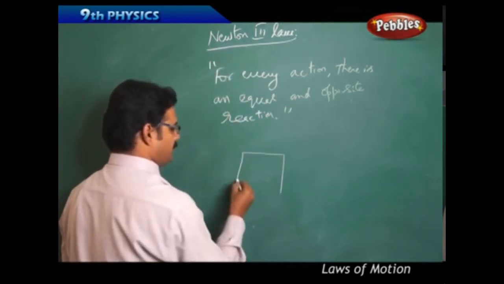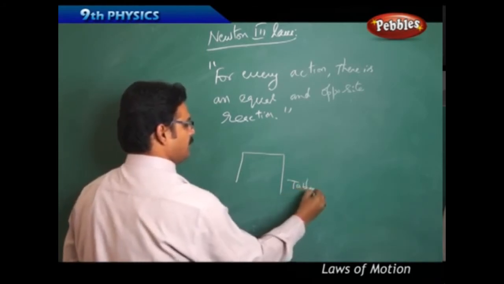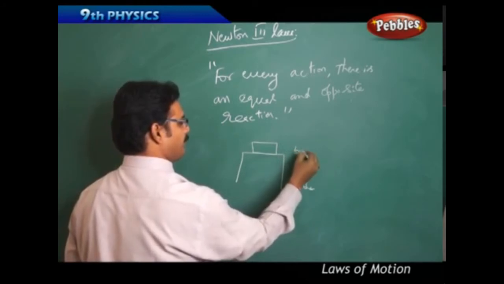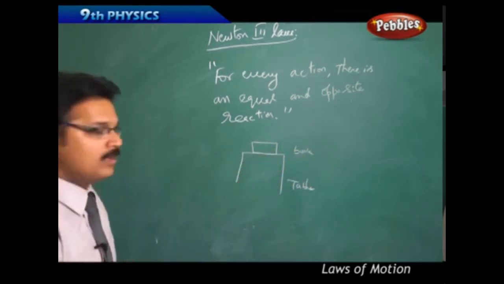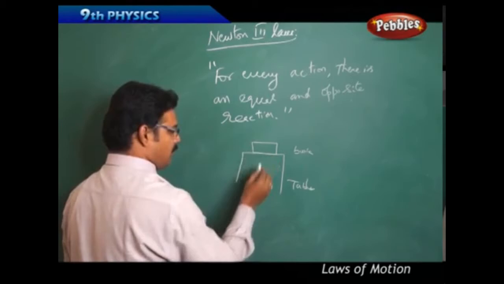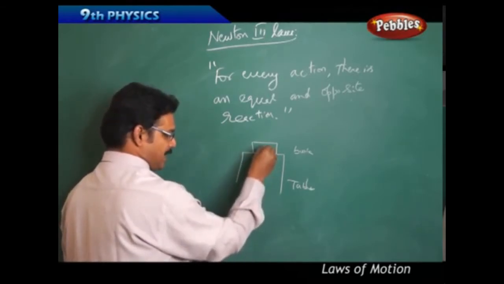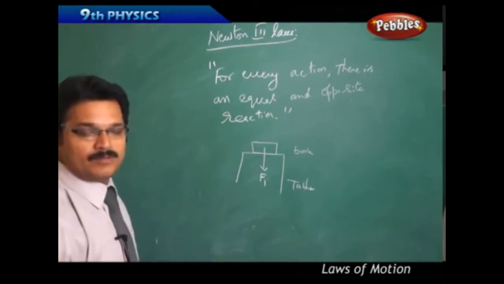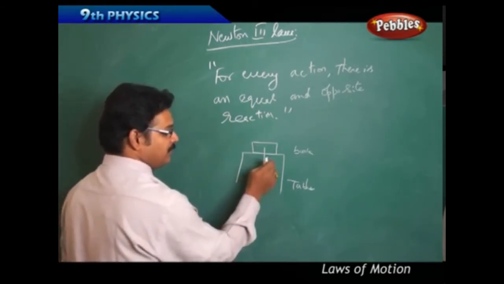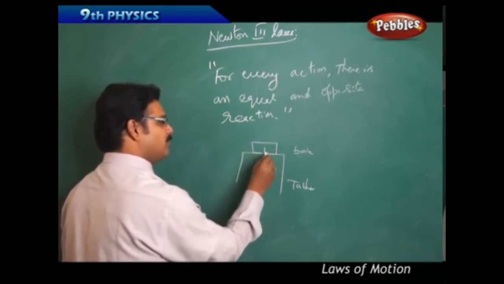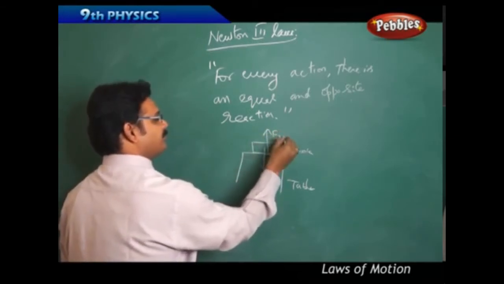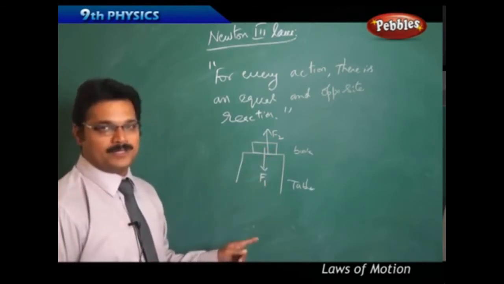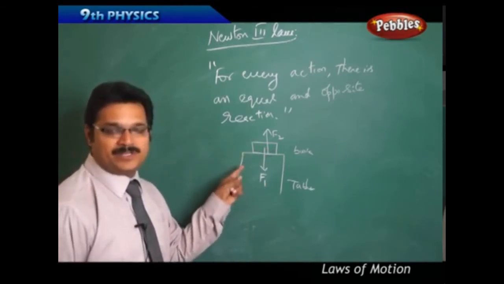Suppose there is a table and on the table there is a book placed. Now because of the weight of the book, a force is applied on the table in the downward direction; let us say the weight is F1. At the same time, the table will also apply a force on the book in the upward direction, which is F2.